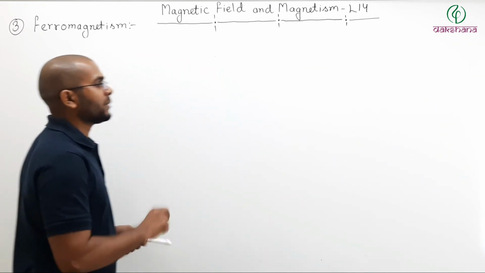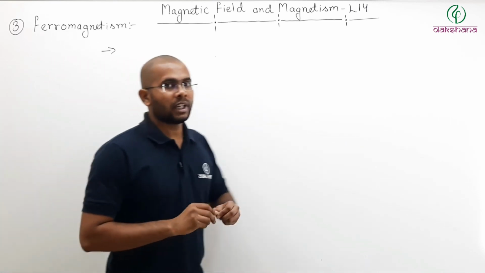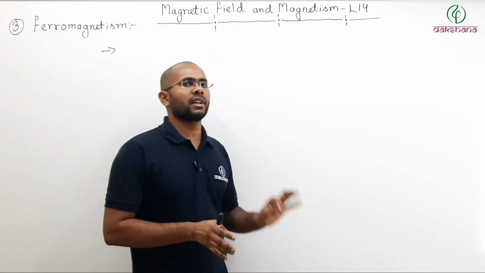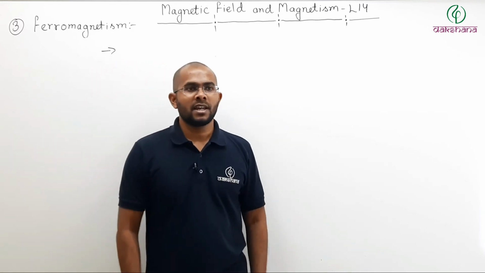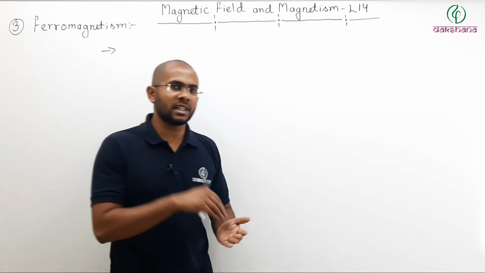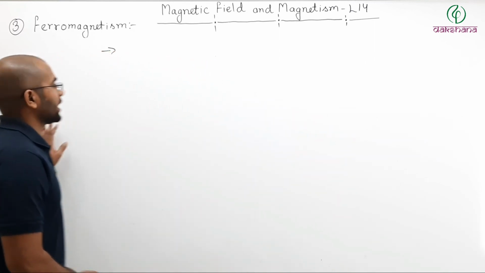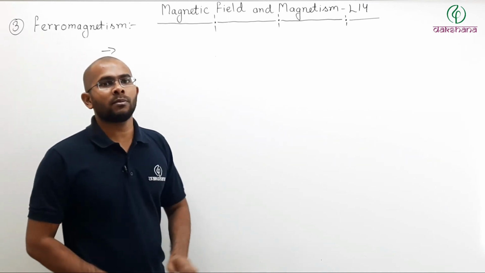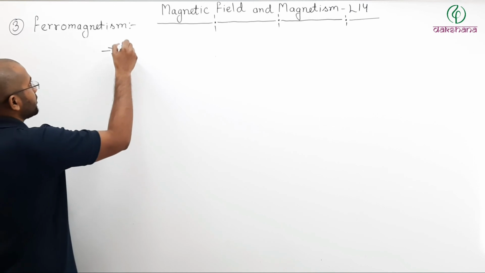What happens when a ferromagnetic material is placed in an external field? Inside a ferromagnetic material, the field is very strong, and if the field is very strong, it tries to make it even stronger. So you can remember it like this: if the inside field is strong, it will move towards the strong field. If the inside field is weak, it will move towards the weak field region. So when a ferromagnetic material is placed in a non-uniform external field, it moves from a weak field region to a strong field region. So you can write, when